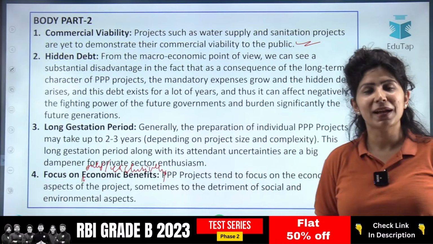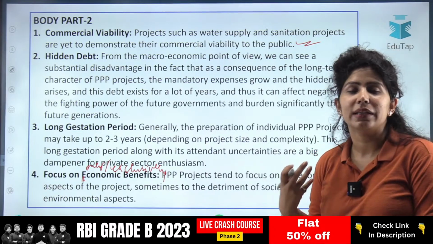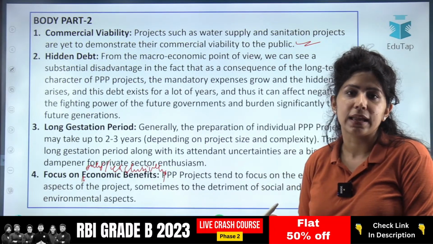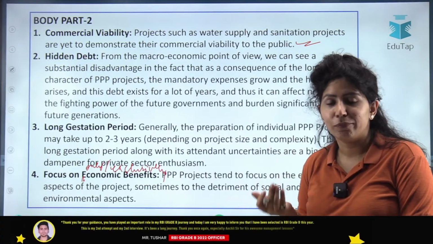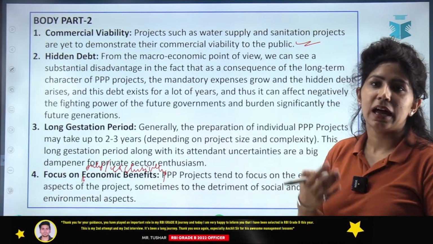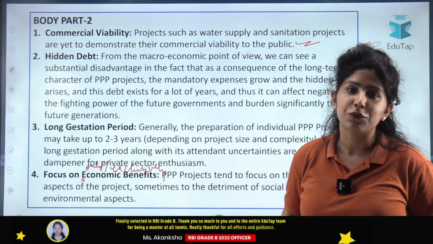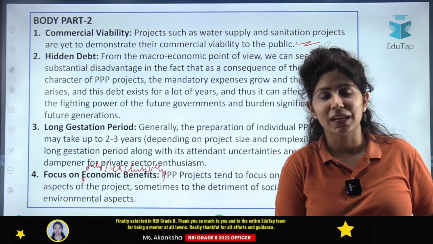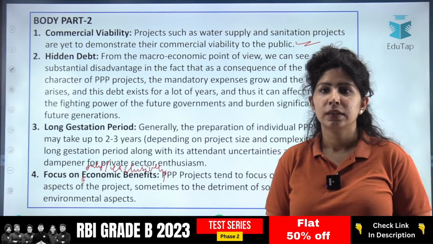So in the long run, you might see that if a PPP project is there, sometimes environmental impact assessment is not done properly, or a dam is created where it should not have been created because the company has invested there. And after, let's say, 2 years of operation, the company realizes that this is bad for the environment, but they cannot lose out on money because they have to complete the project to get profits out of it.